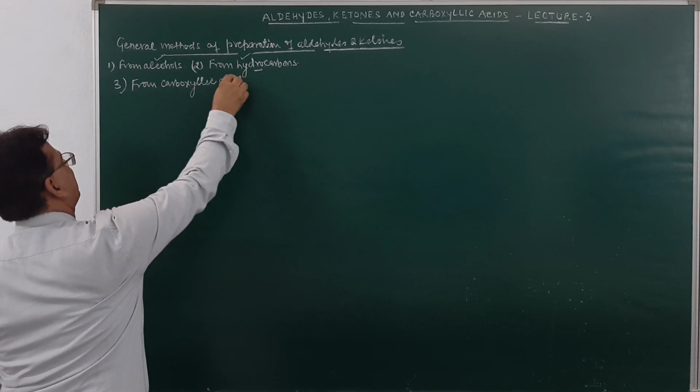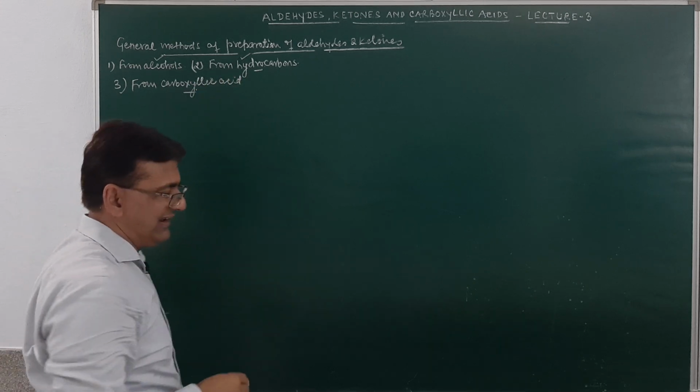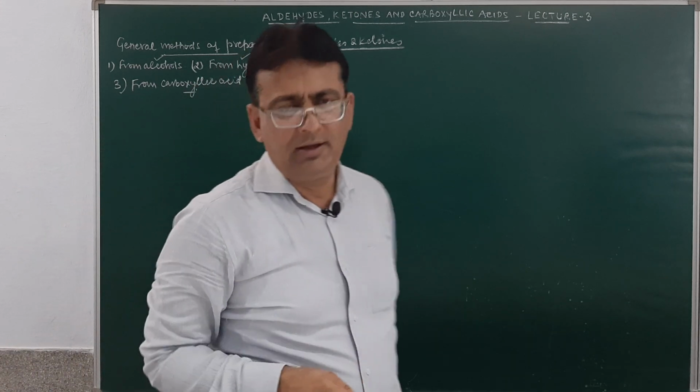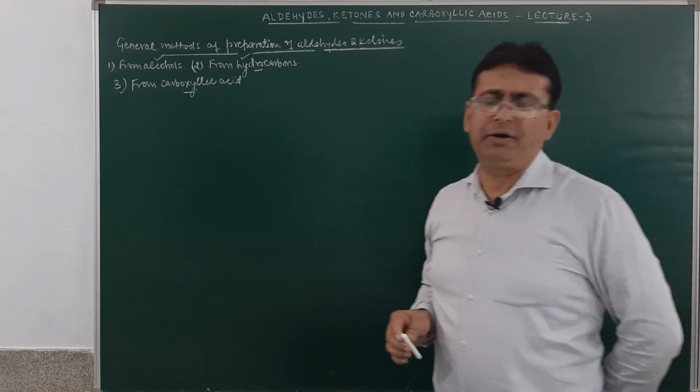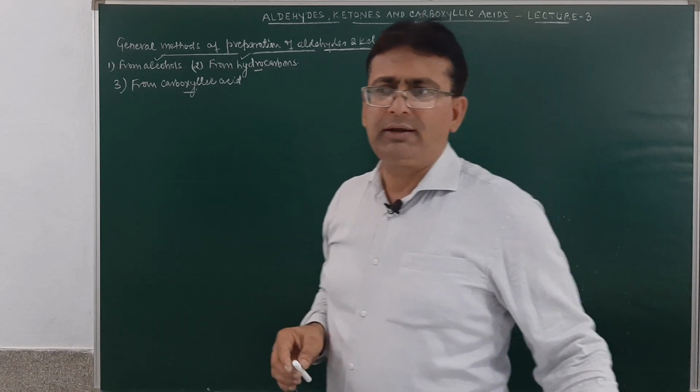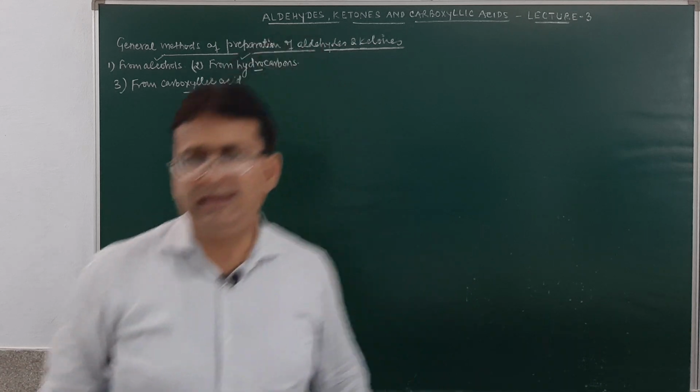Students, always remember, from carboxylic acid, if you want to prepare aldehyde and ketone, then one way will be by dry distillation of calcium salt of a fatty acid.